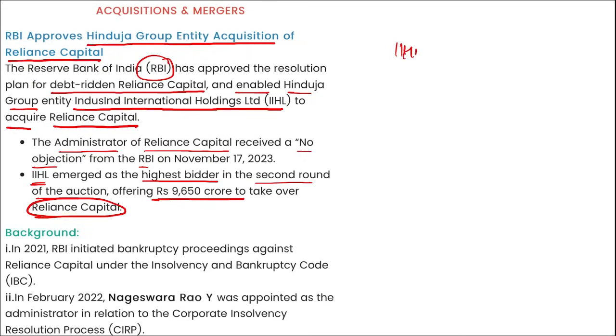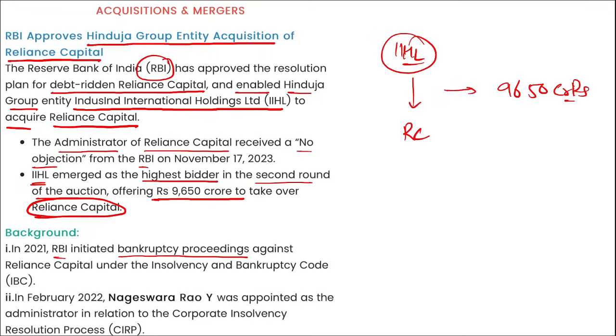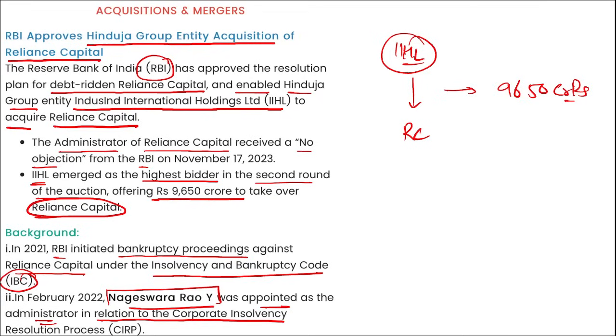So IIHL will be acquiring Reliance Capital and they were the highest bidder here. The amount is 9,650 crore rupees. RBI initiated the bankruptcy proceeding against Reliance Capital under the Insolvency and Bankruptcy Code, and Nageshwar Rao Y was appointed as the administrator in relation to the corporate insolvency resolution process.